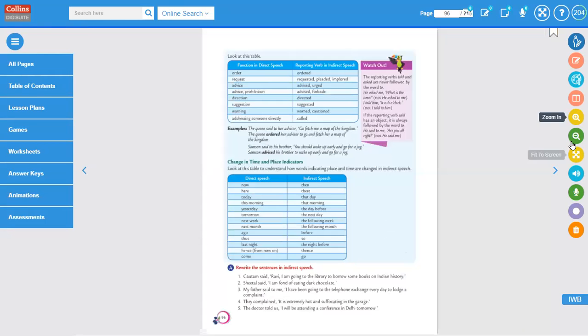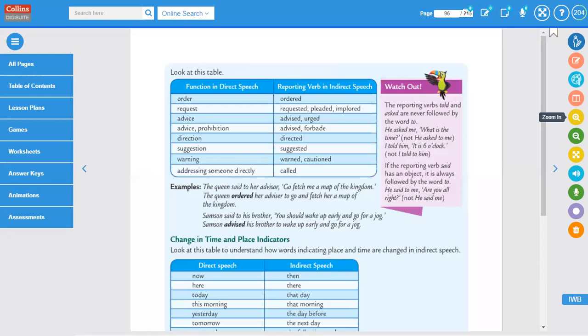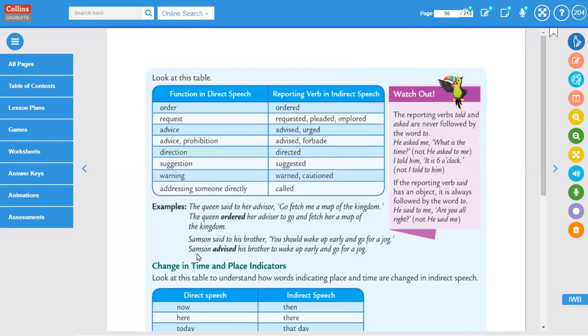So let's see. Samson advised his brother. In this sentence, the tone or the nature of the sentence suggests that Samson is advising. He just simply advised his brother, "You should wake up early and go for a jog." Yes, it sounds like an advice. Correct. So we are going to use this word advice. Okay.